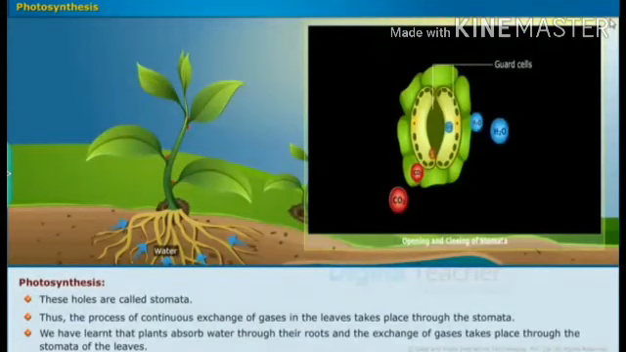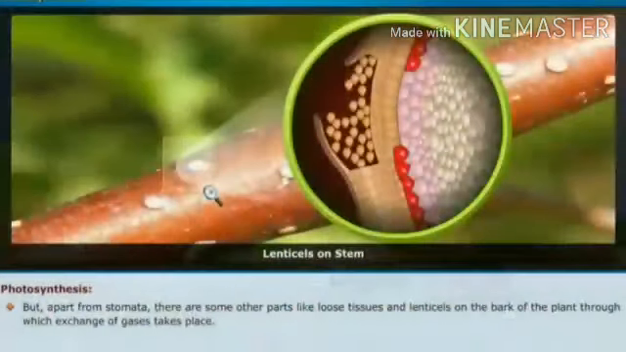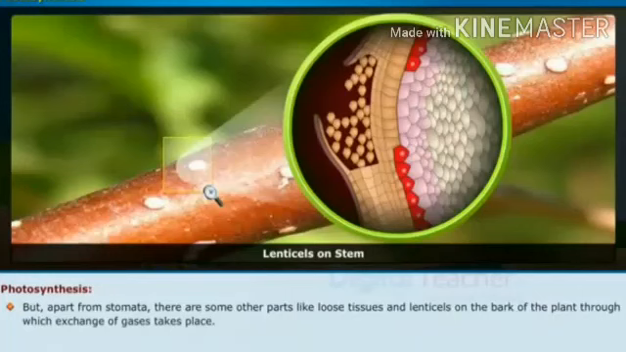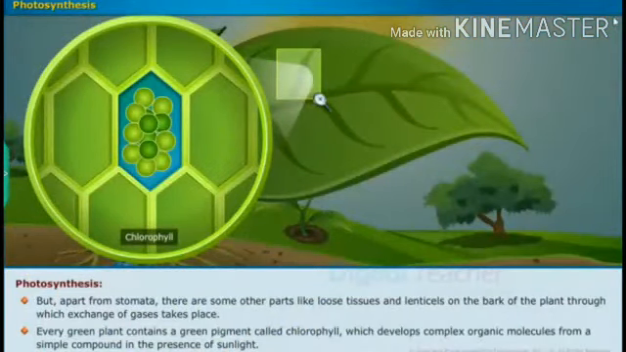And we have learned that the plants absorb water through the roots, and the exchange of gases takes place through the stomata of leaves. Exchange of gases means taking in carbon dioxide and releasing oxygen through the stomata. Apart from the stomata, other parts like the lenticels on the bark are also involved in the exchange of gases. For example, the lenticels open, take in carbon dioxide, and then release the oxygen.